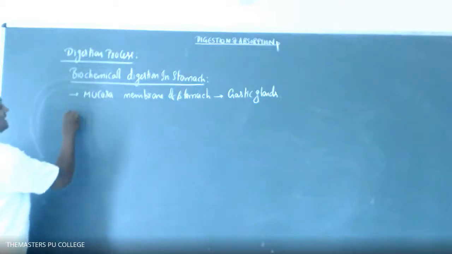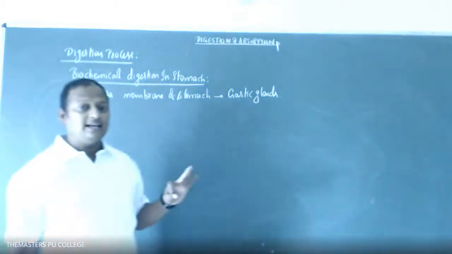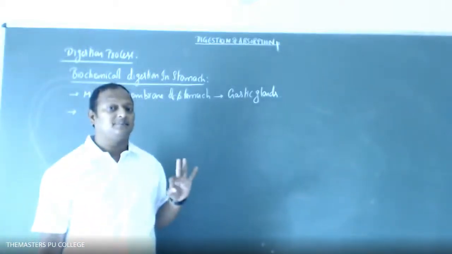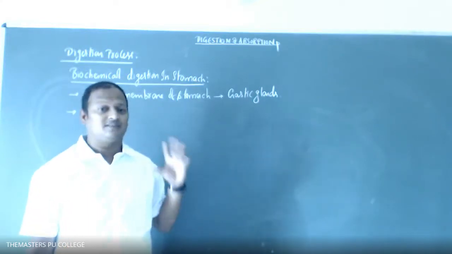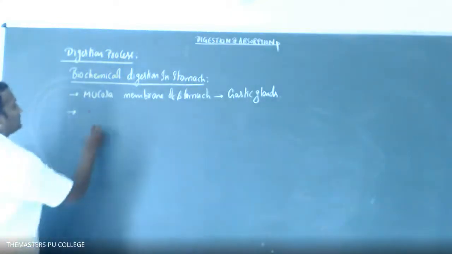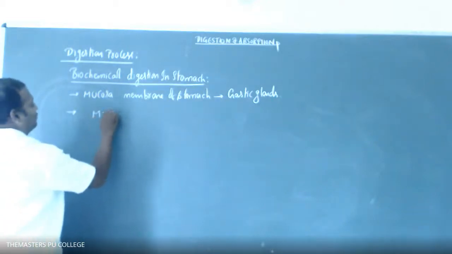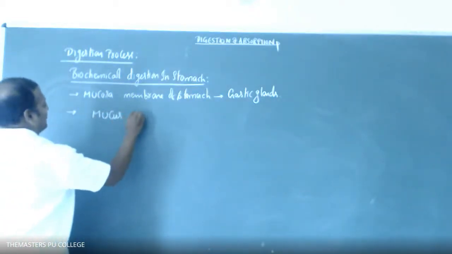The gastric glands have 3 different types of cells. There are 3 special cells present in the region of the stomach. Those are called mucus neck cells.